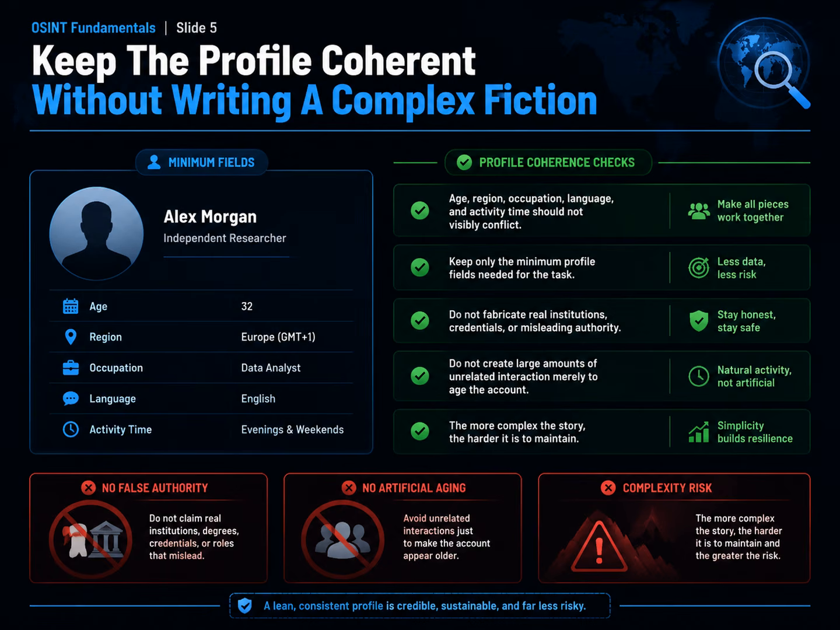Coherence mainly removes obvious anomalies. A persistent conflict between profile region and system time may attract attention. Language ability may contradict the profile. The usual repair is to remove unnecessary detail, not to invent more story. The most stable persona is often the one with the smallest task-relevant profile.